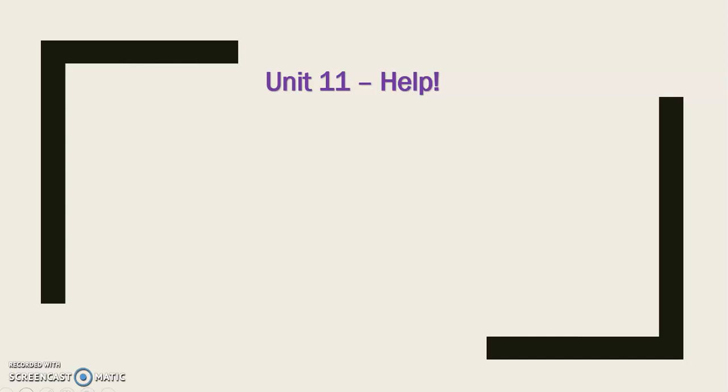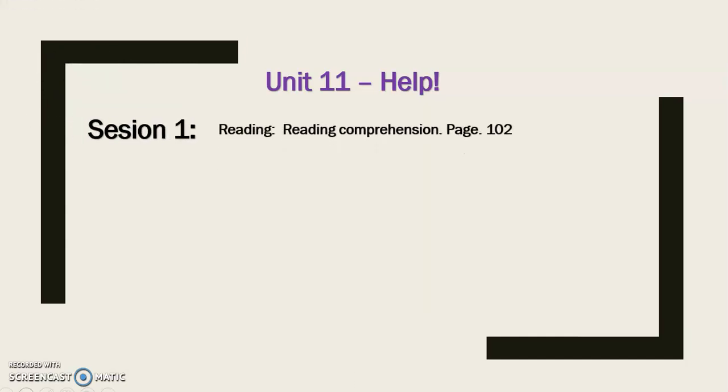So in session number 1, which is going to be for today, we are going to start working with the reading comprehension exercises. And we are going to take into account the short article that we have on page 102 of your Think Students book. And after that, we are going to continue with this section, Train to Think, and here we are going to be learning about cause and effect, and this is going to be on page 103.